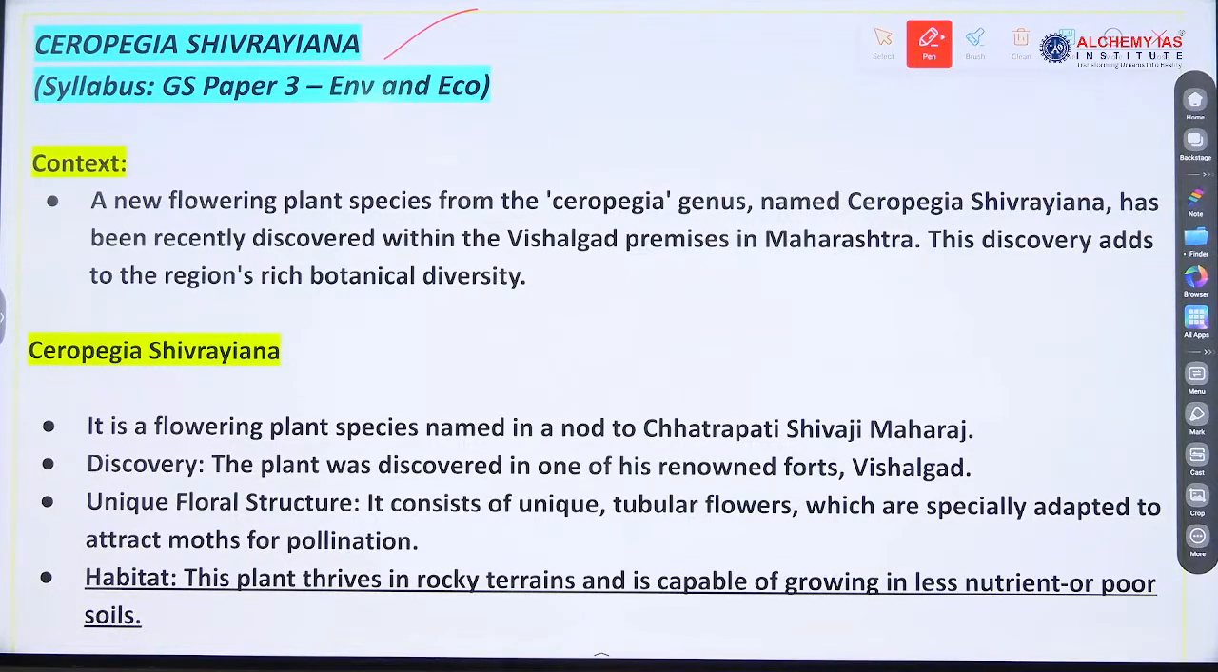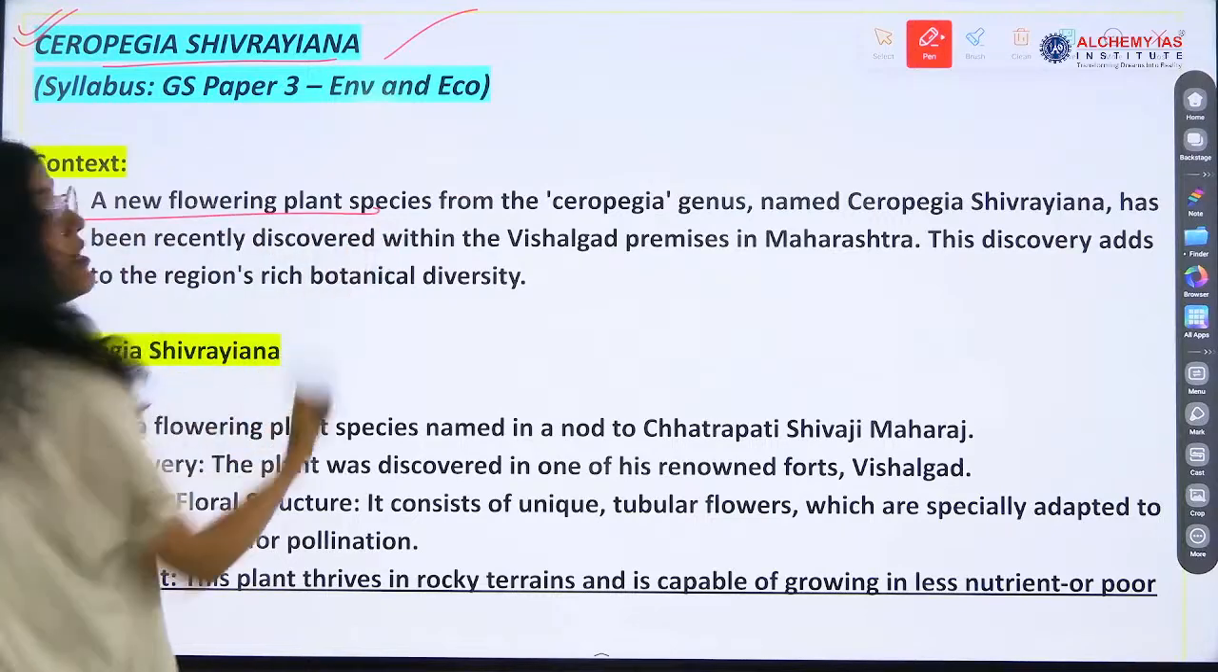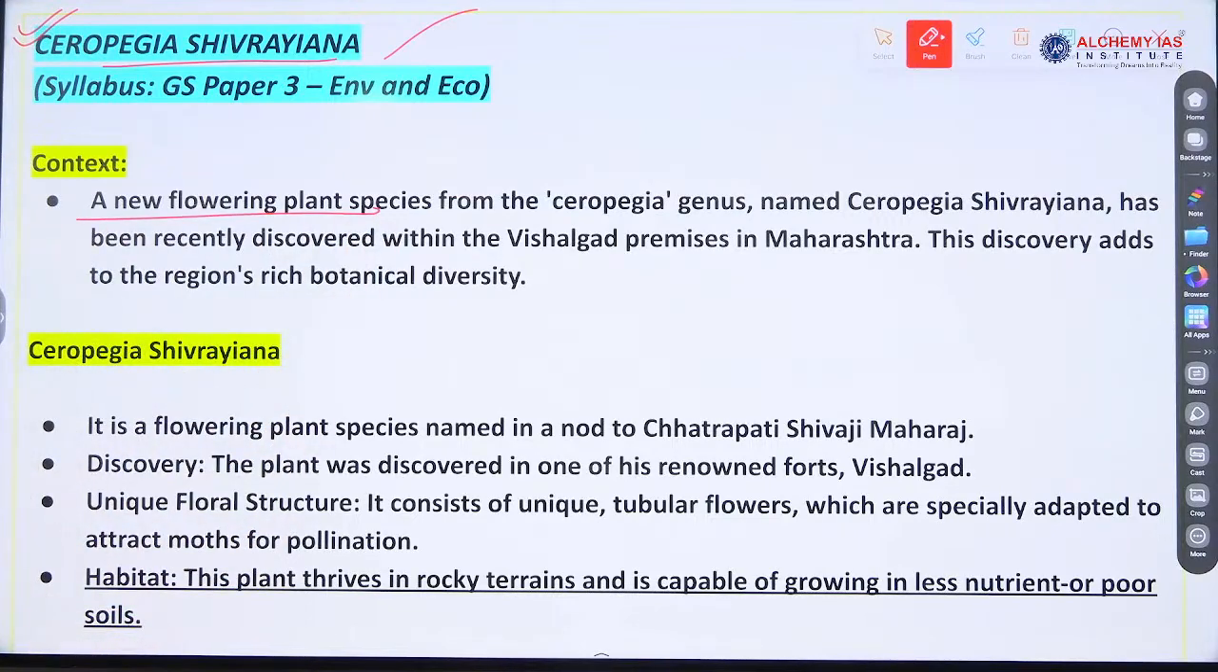Second word is what? Shivrai. Shivrayana. Okay, so what is this? This can be a simple question that can be formed as what is this? This was in news, and what is this, right? What is this, Adira? New. Tell new also.